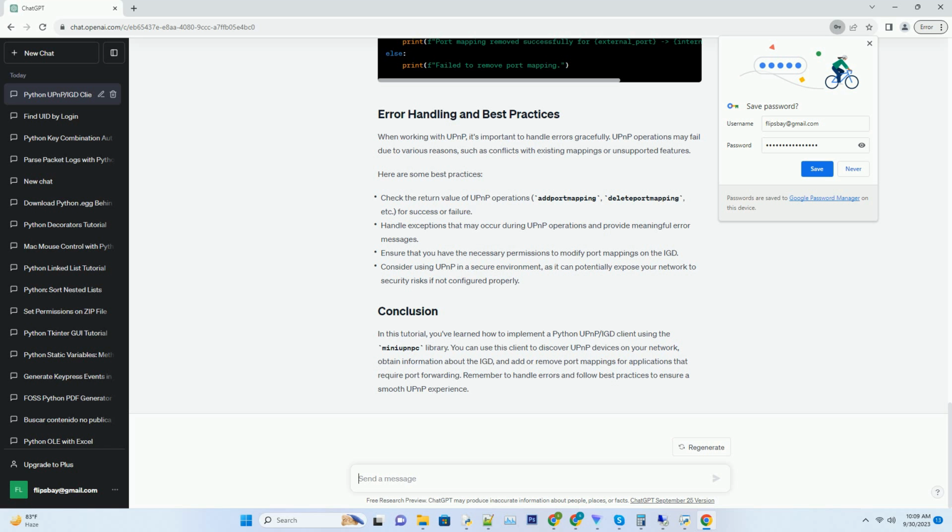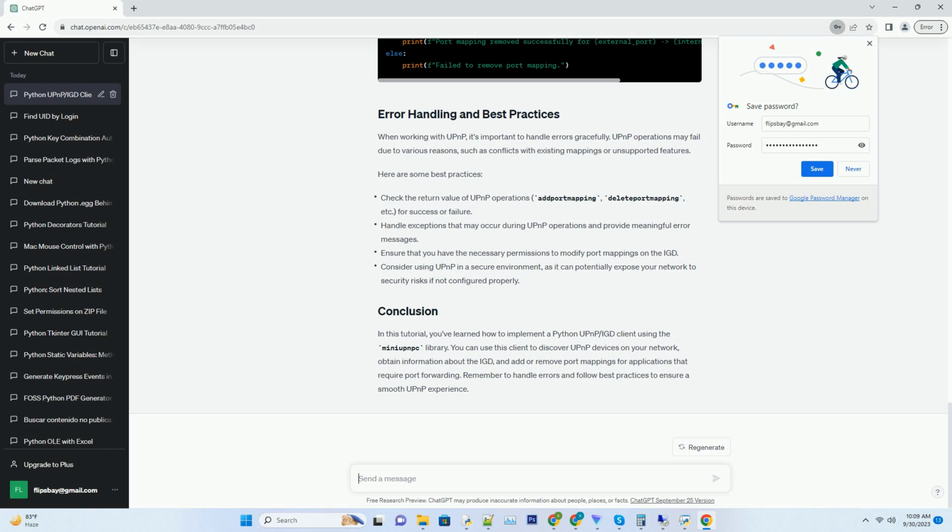When working with UPnP, it's important to handle errors gracefully. UPnP operations may fail due to various reasons, such as conflicts with existing mappings or unsupported features. Here are some best practices.